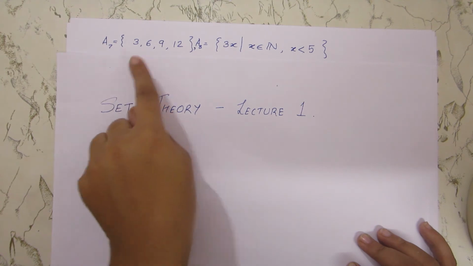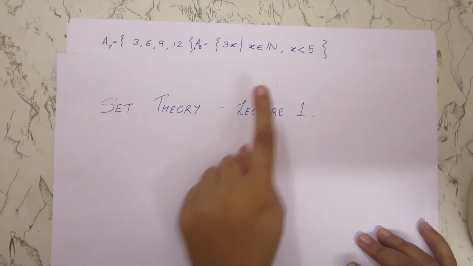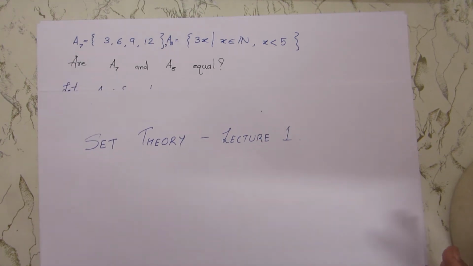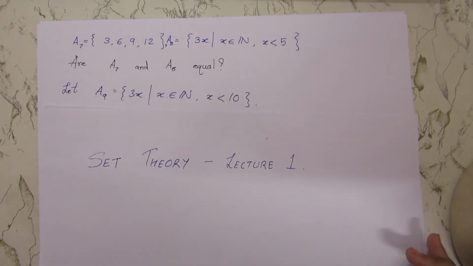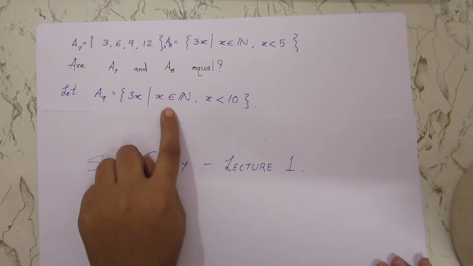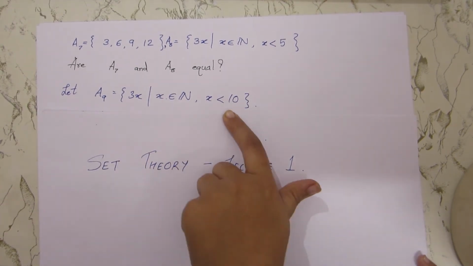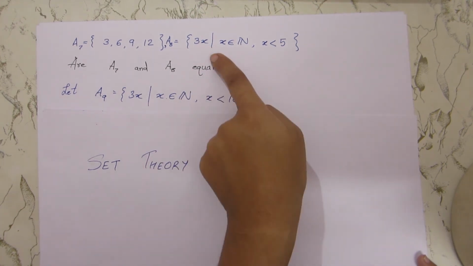And all the elements should be equal to one another. Okay. So we saw A7 and A8 are equal. What about this set A9? A9 is all the 3x such that x belongs to a set of natural numbers and x is less than 10. So you can clearly see it is an extension of A8.